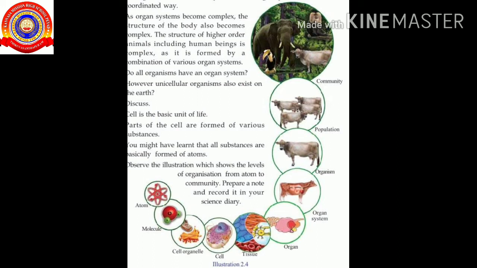So children, what are the levels of organization? Atom, molecule, cell organelle, cell, tissue, organ, organ system, organism, population and community.